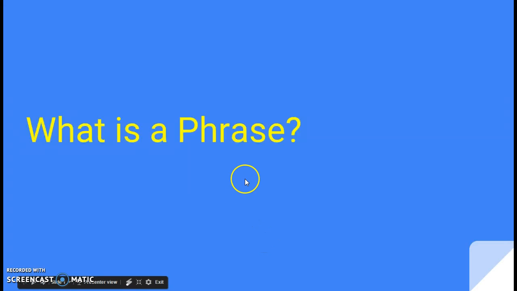Chapter 3 is all about what is a phrase. We've talked about the parts of speech, we've kind of talked about how they work together, and now we want to make sure to go ahead and actually put them into complete sentences. But to do that, we have to look at different phrases that go in those sentences. So what is a phrase?